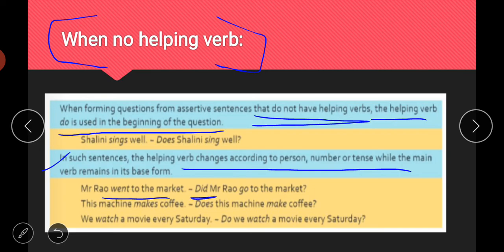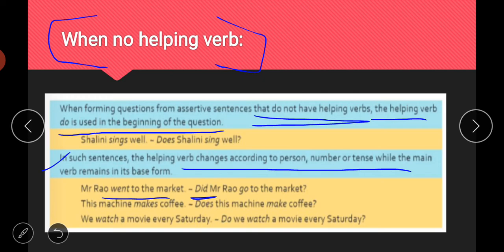Because "was" is a helping verb, if there is "was" then there is no problem at all, we just have to bring "was" to the front. We are talking about those sentences which have no helping verb. So if that sentence is in present form, you will use the word do, does. And if that sentence has a past tense form, then you will use the word did.